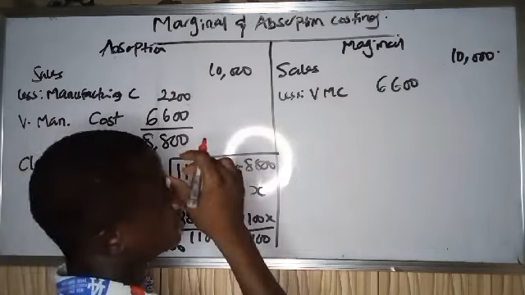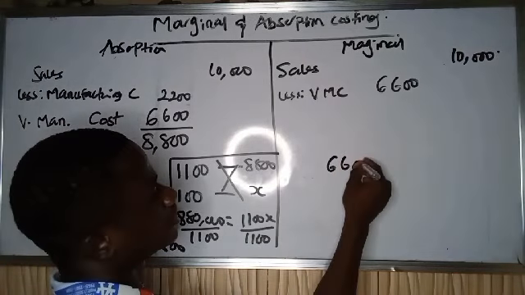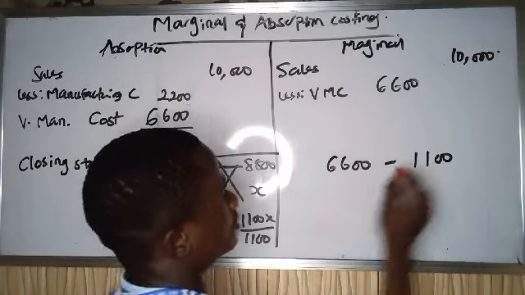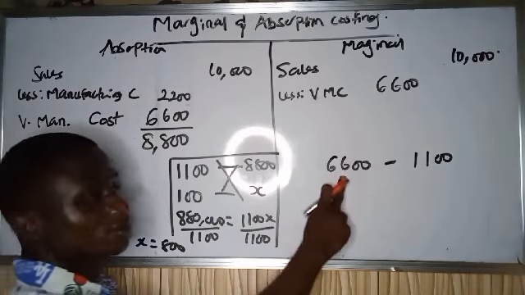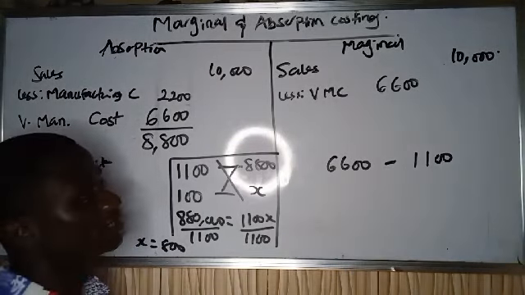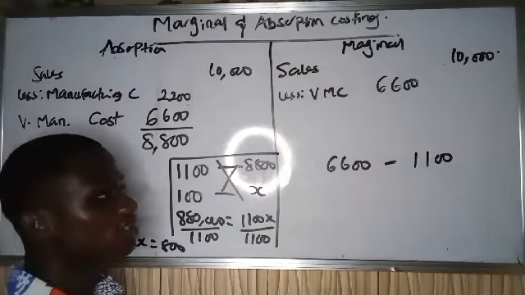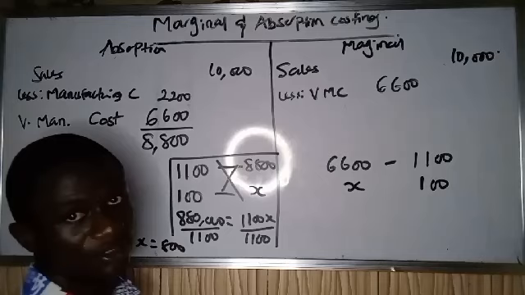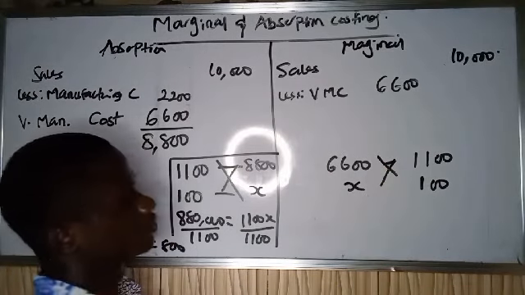You will say if it takes 6,600 variable cost to produce 1,100 units, then how much variable cost does it take to produce 100 units? So you do the same thing, you cross multiply.